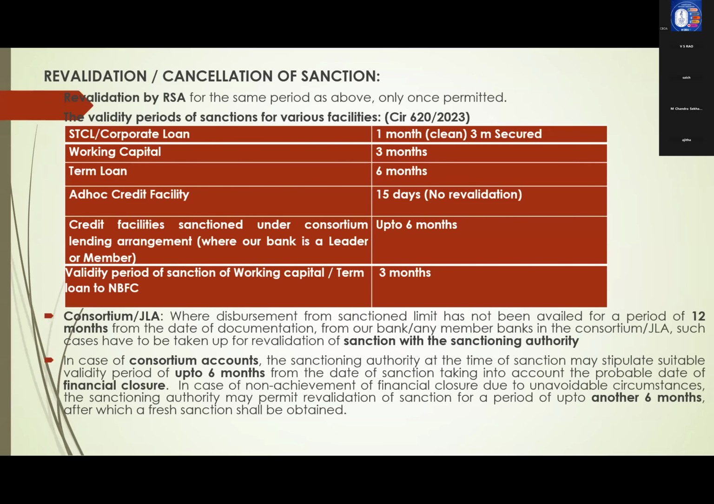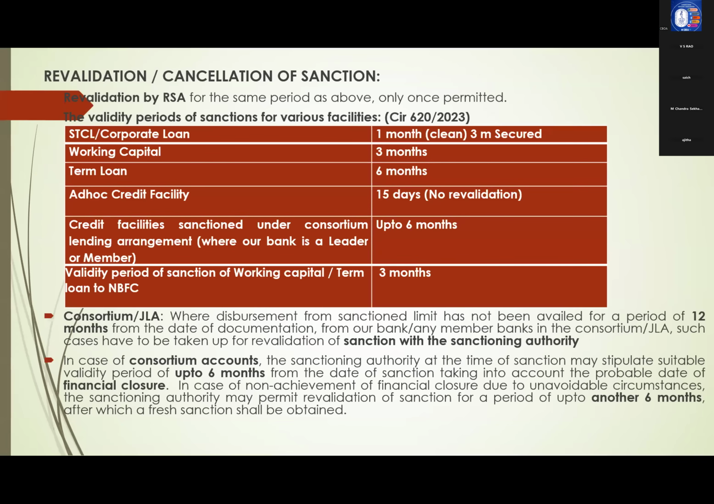Next, validity of sanctions and revalidation. Loan, working capital we are sanctioning, it is valid for 3 months. If they are not availing within 3 months, it can be revalidated by another 3 months, same period. Afterwards, it will be expired and fresh sanction should be done.